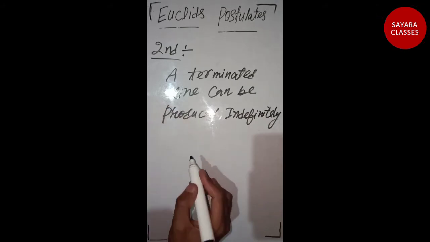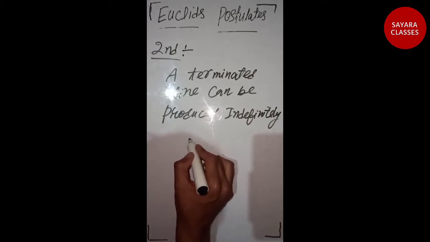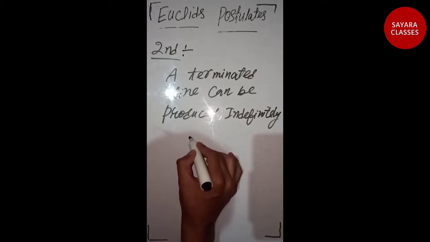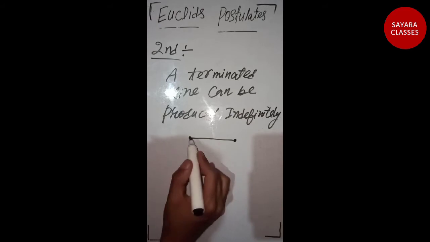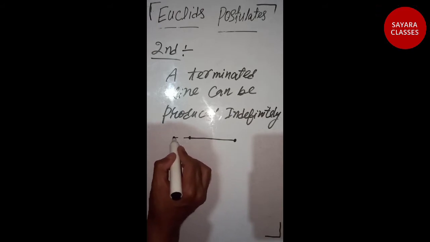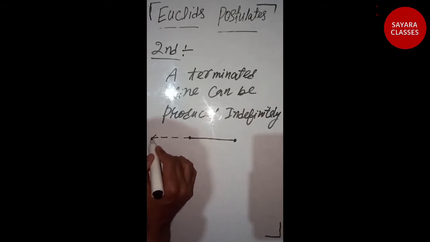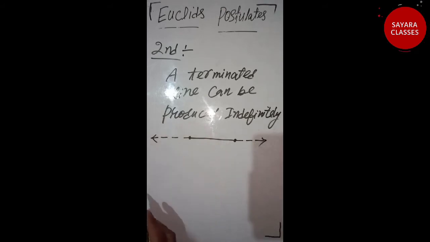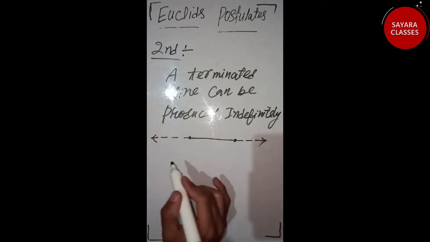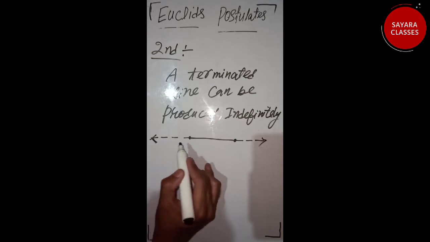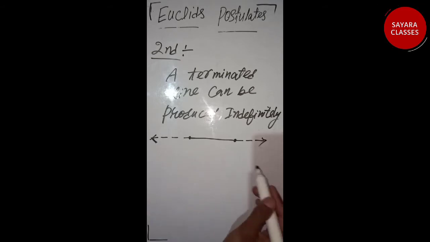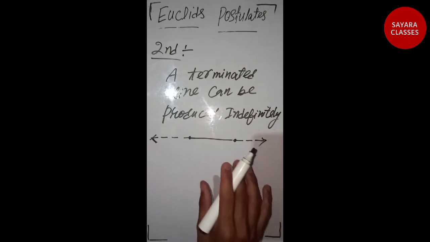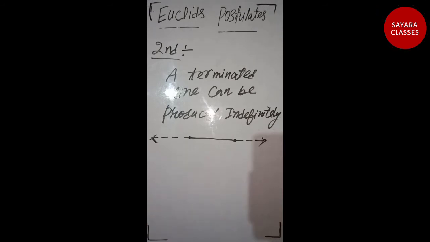That means if we take a line which is terminated, a terminated line means a line segment, it can be produced as much as we want on both sides. A terminated line can be produced as long as we want on both sides, or infinitely, or it can be produced infinitely on both the sides.